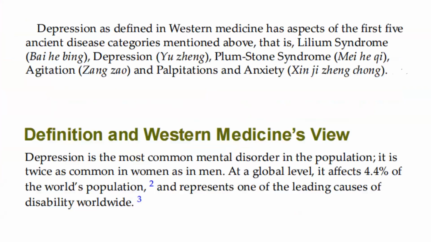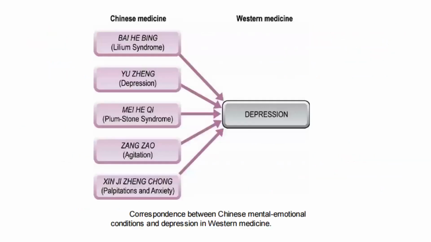Depression, as defined in Western medicine, has aspects of the first five ancient disease categories: Lilium syndrome, depression, Plumstone syndrome, agitation, and palpitations and anxiety. Depression is the most common mental disorder in the population. It is twice as common in women as in men. At a global level, it affects 4.4% of the world's population and represents one of the leading causes of disability worldwide. So here is the correspondence between Chinese mental emotional conditions and depression in Western medicine.